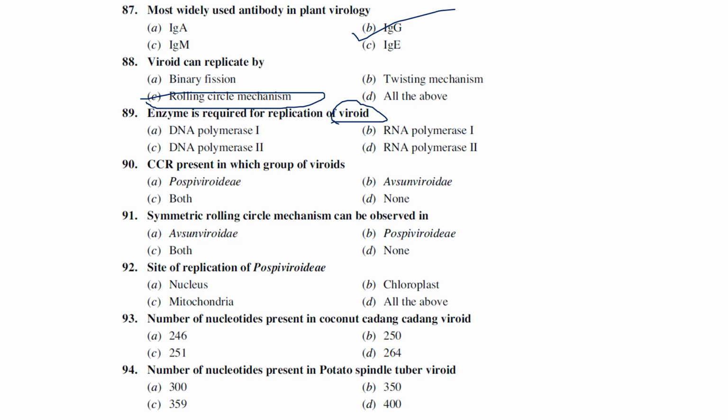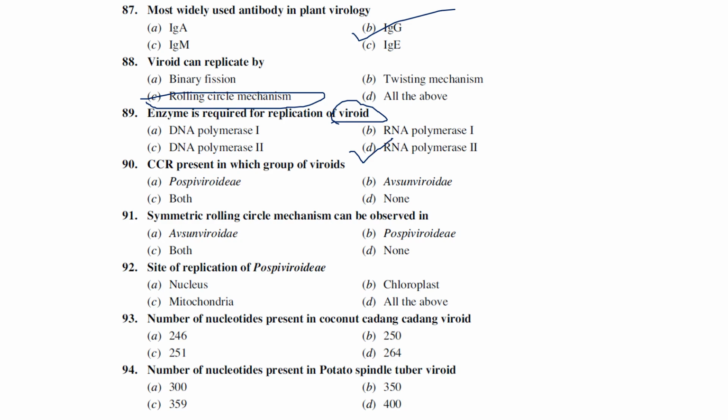So here generally for replication of virus we require RNA polymerase 1. For the replication of viroids we do require an enzyme called RNA polymerase 2. So the answer is RNA polymerase 2. CCR present in which group of viroids?